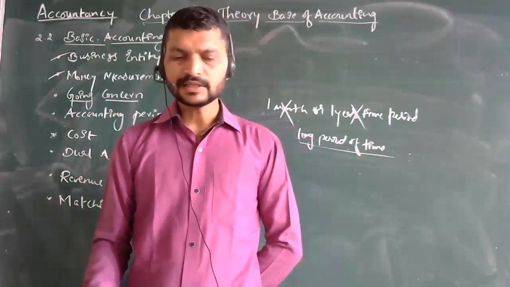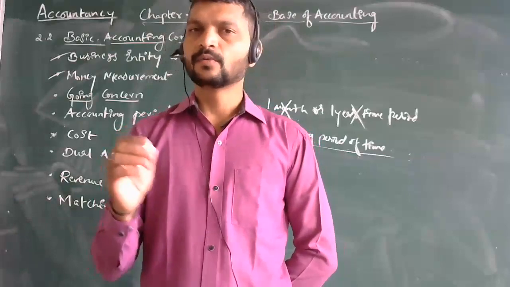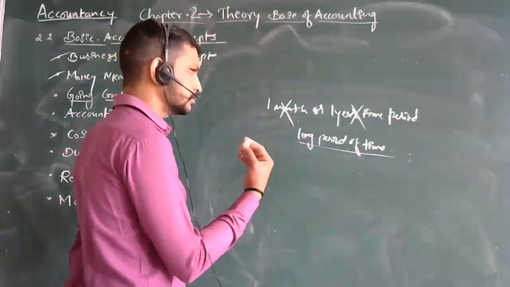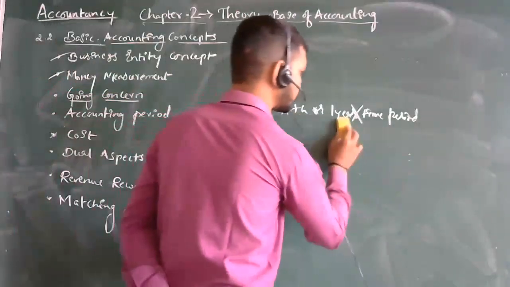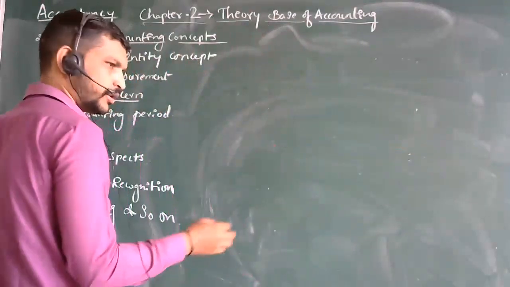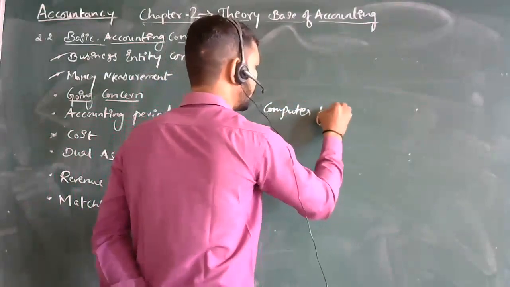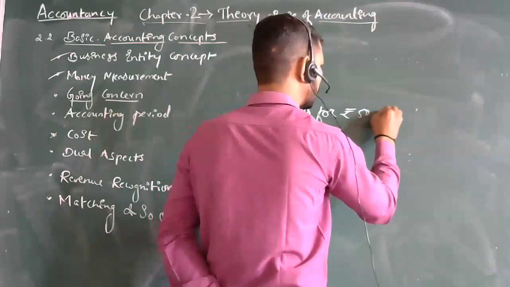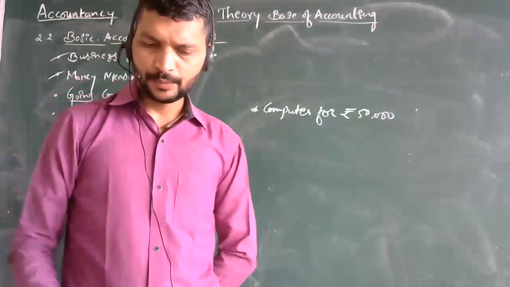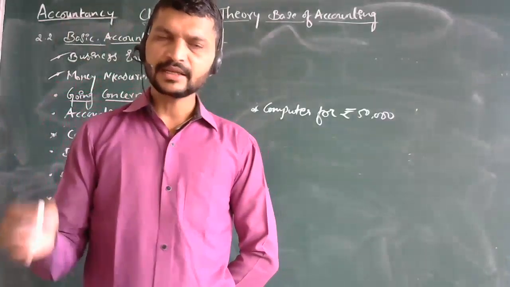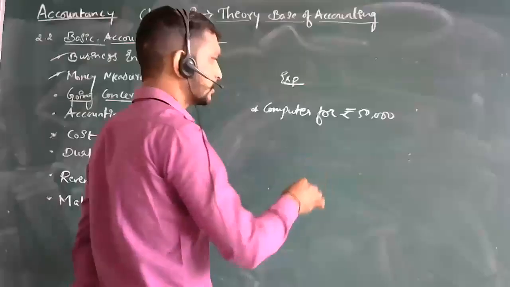Now see, even in this, if you are buying a material or a good for your use, or else an asset, say you are purchasing a computer for rupees 50,000, should the whole amount be charged in 1 year's expenses only, or will you be using the computer for a long period of time?